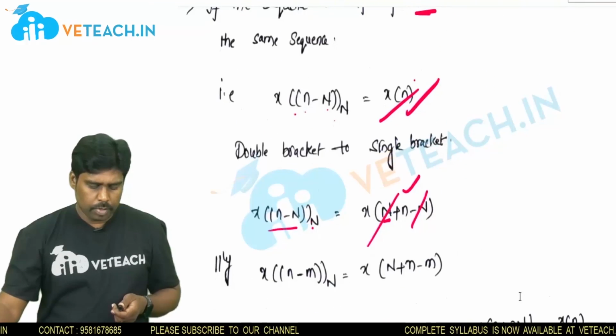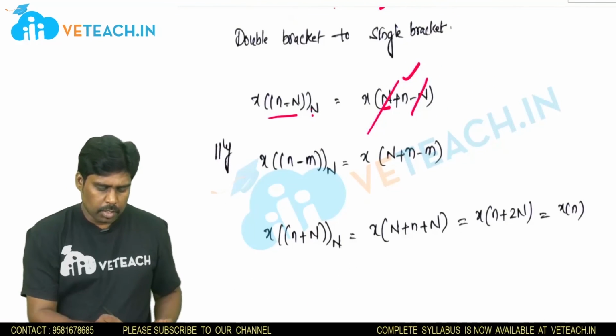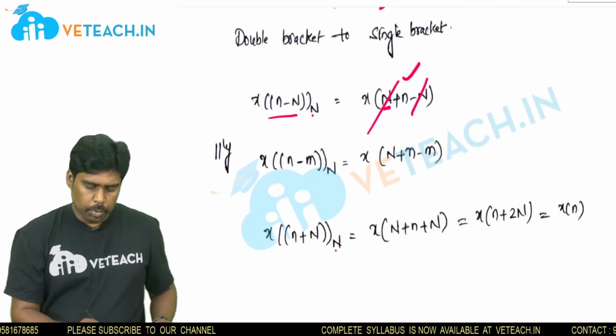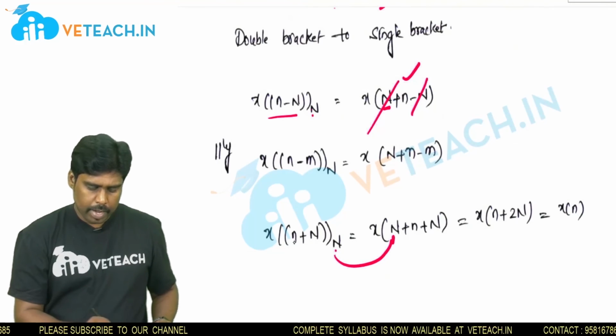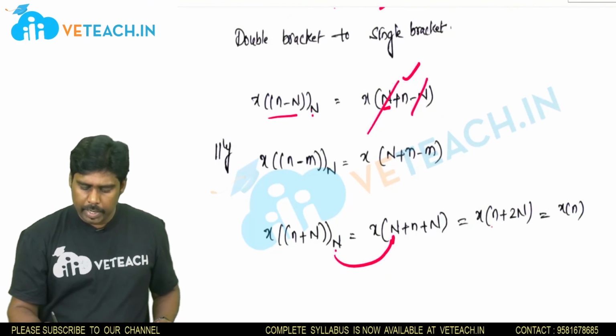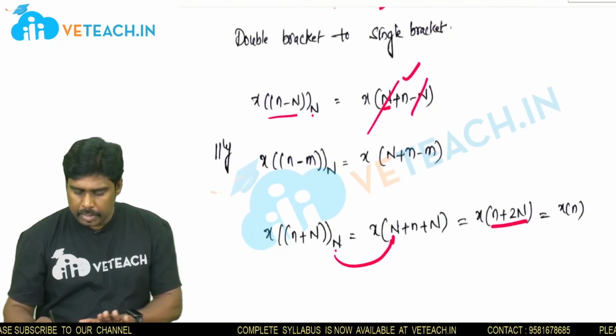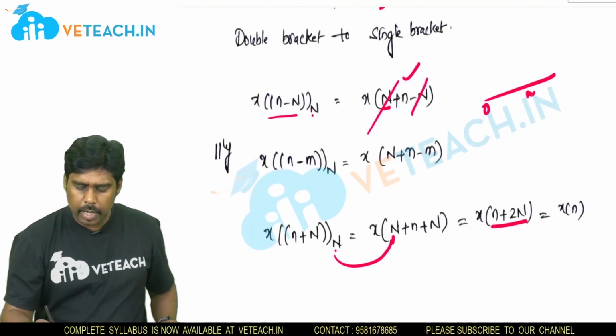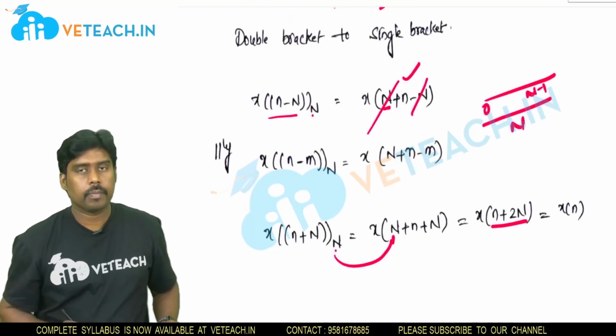So for that purpose, see this, instead of minus I am putting plus, and according to conversion put this n here and add this n plus 1. You are getting x of n plus 2n, and it doesn't mean that x of n plus 2n means, you know that interval is 0 to n minus 1, that means n times.